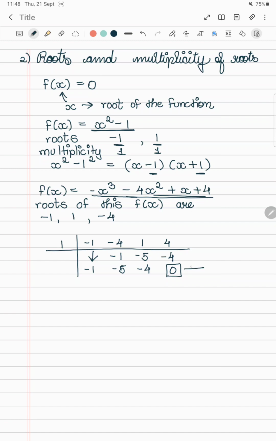One thing to remember is that if we get the number here as 0, only then can we say that the number which we took here, which is 1, is the root of our function.